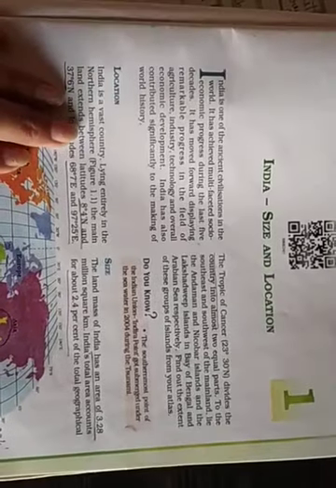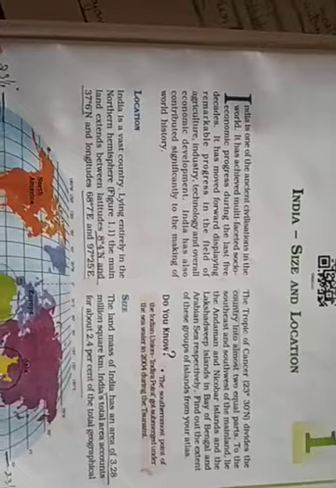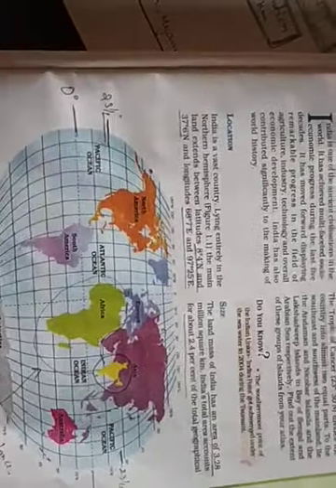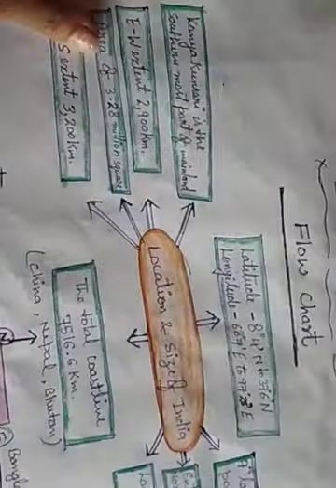Here again we are starting geography with our country India, its size and location. The whole geography is about Indian geography. The geography book of our class 9th is very relevant to the geography of our country India, and sometimes in some cases you can consider the world also. To understand it properly, a world map is given. I am showing you a flow chart I prepared, so you can see this flow chart.